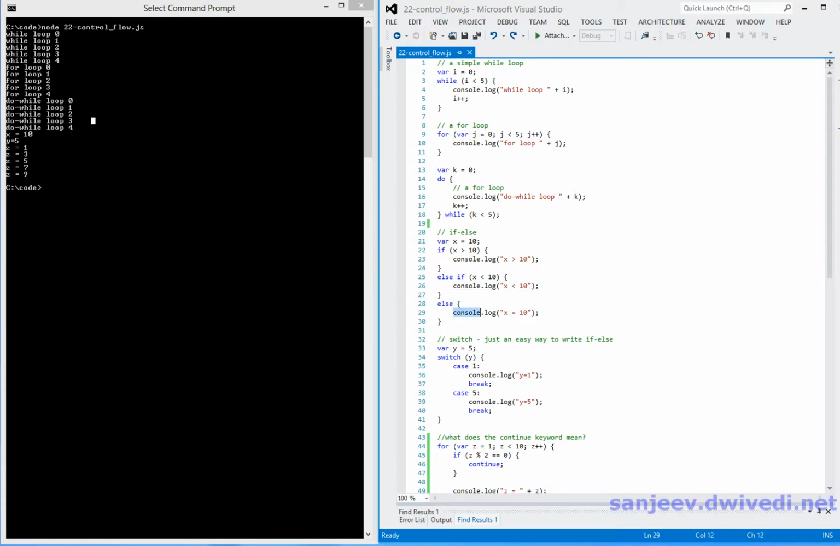In this case, since x was originally assigned to be 10, x will not be greater than 10 and x will not be less than 10. So this is what will get printed. If you look at the output, you can see that indeed here is what got printed.